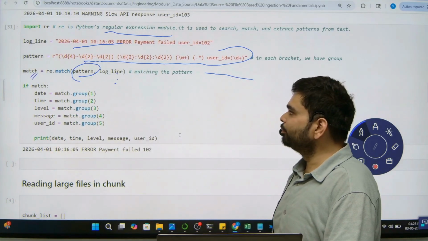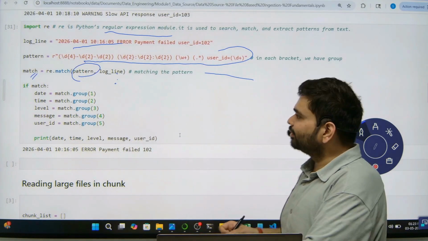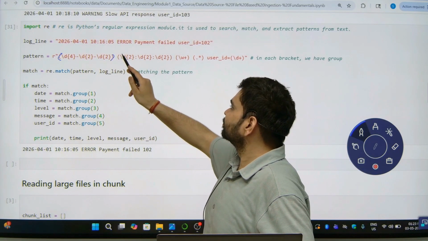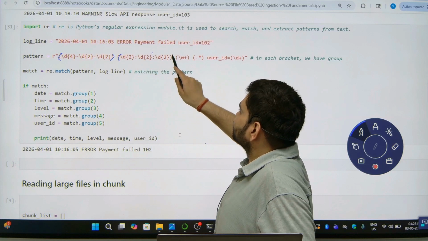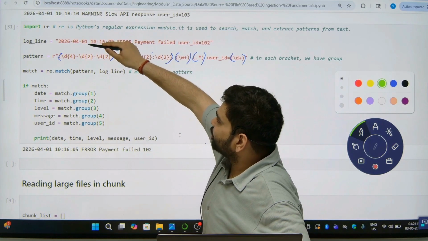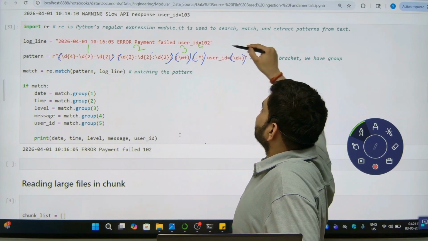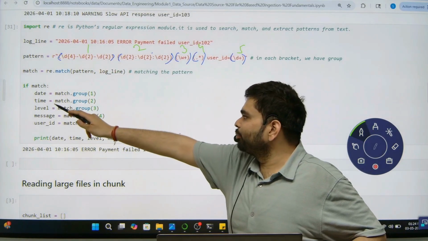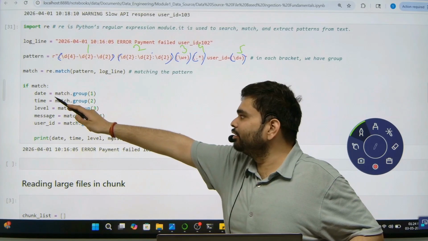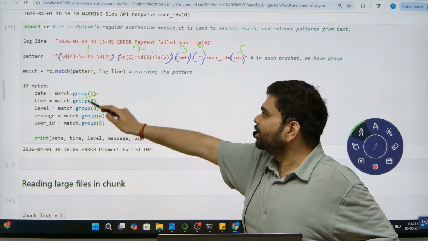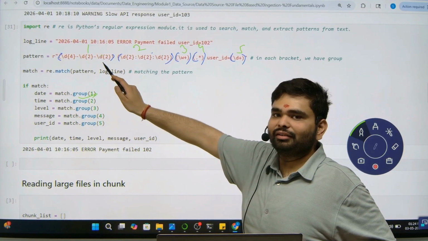What will match do? You can notice here that there are parentheses: one set of parentheses, 1, 2, 3, 4, 5. If you come to the if statement, inside it this is group 1, where we have stored the date, signified by the parentheses.